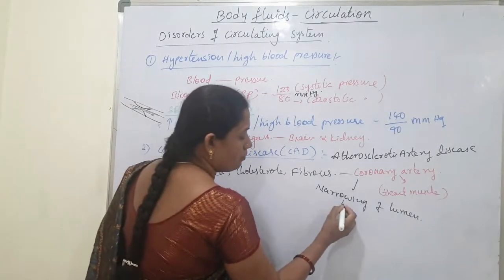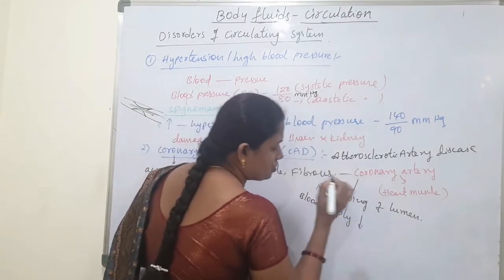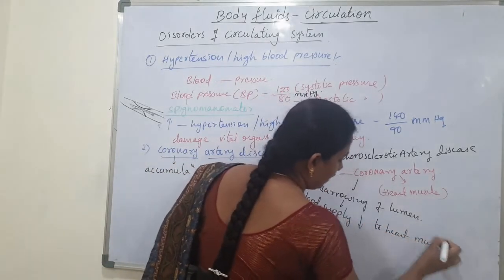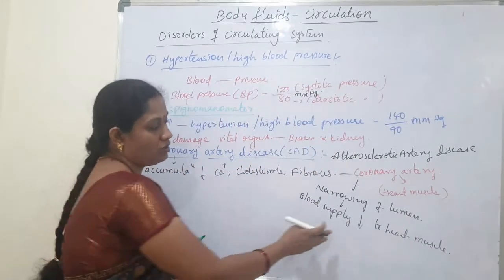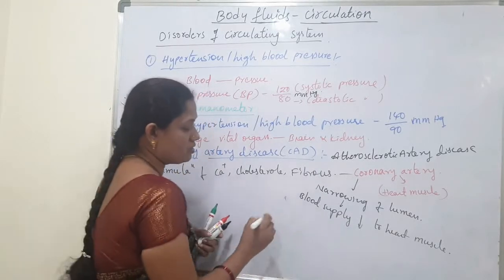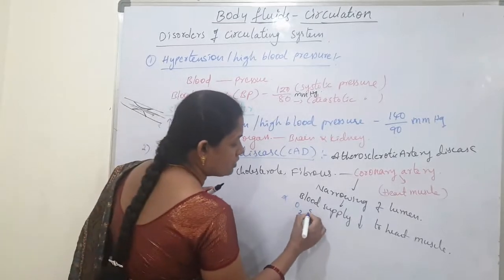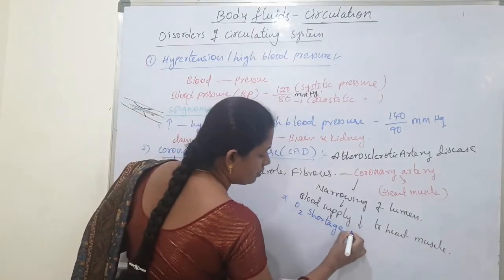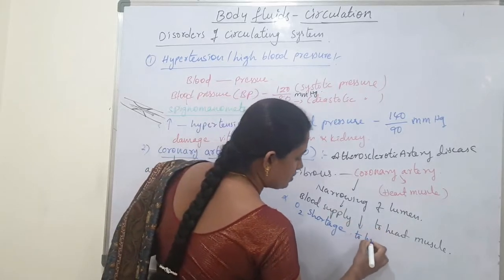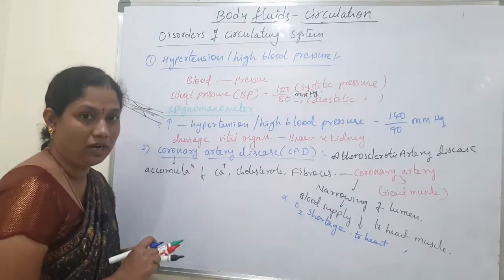As a result the blood supply to the heart muscles is decreased. What will happen then? Oxygen shortage will occur to the heart muscles, because sufficient oxygen cannot be supplied to them.